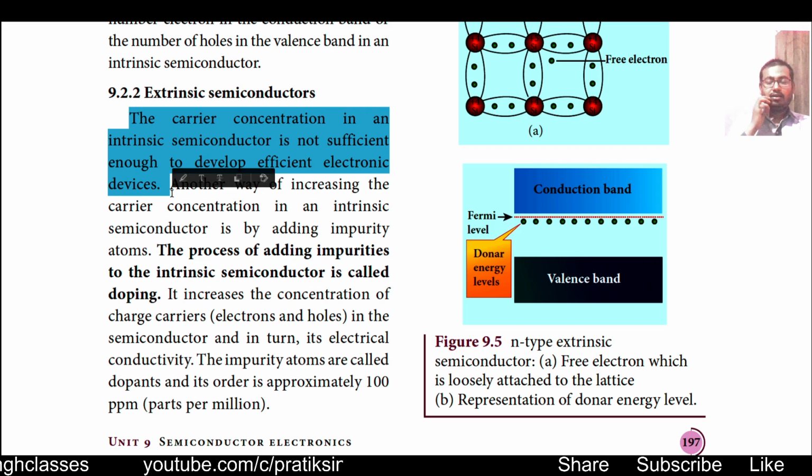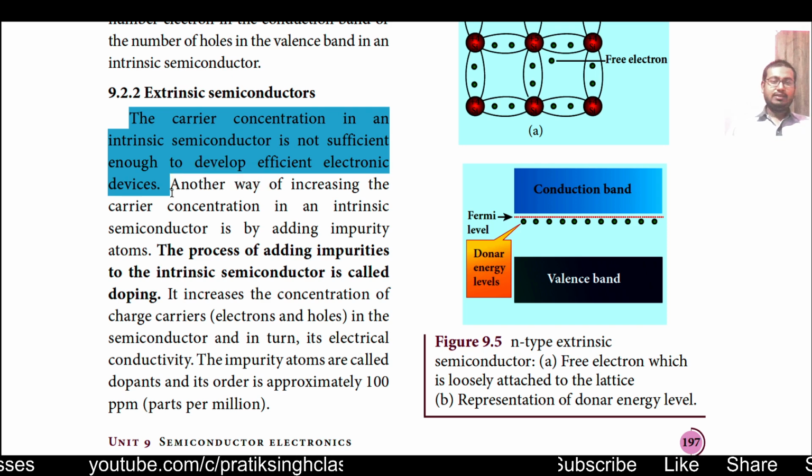Means even in intrinsic semiconductors, the number of electrons or holes available is not in sufficient amount for the electronic devices to work properly or with high efficiency. So there should be something by which we increase the efficiency of semiconductors.